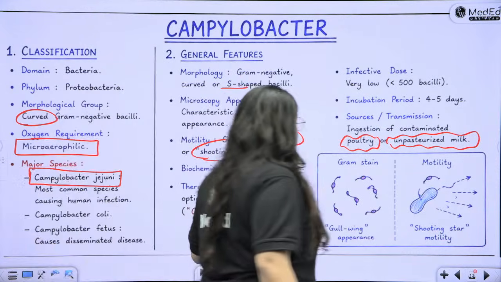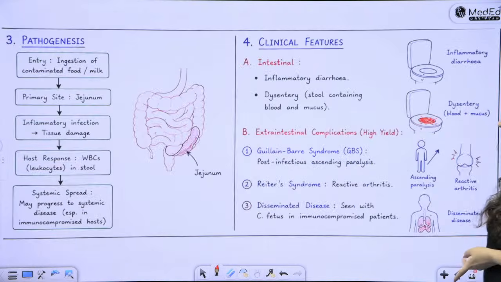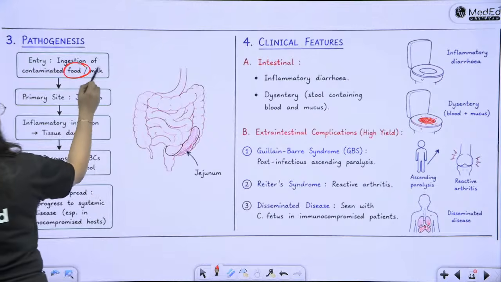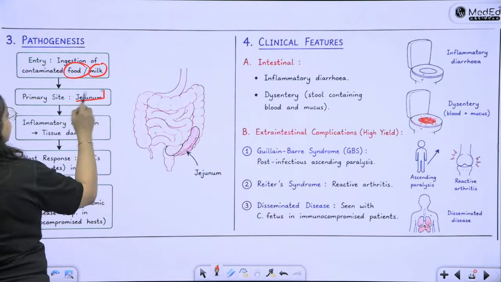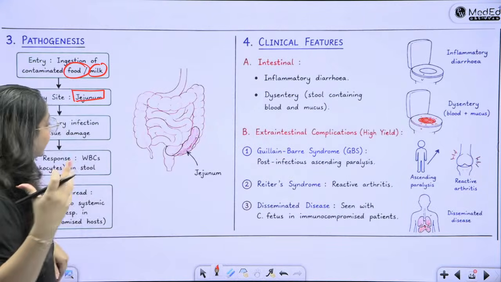Chalo, theek hai na? So you will make the gram stain. You will say that it is S-shaped. It also shows me the darting motility. Then what is the pathogenesis? Of course, it is through the contaminated food and milk. It goes to the jejunum because the name itself says Campylobacter jejuni. So it will go to the jejunum.